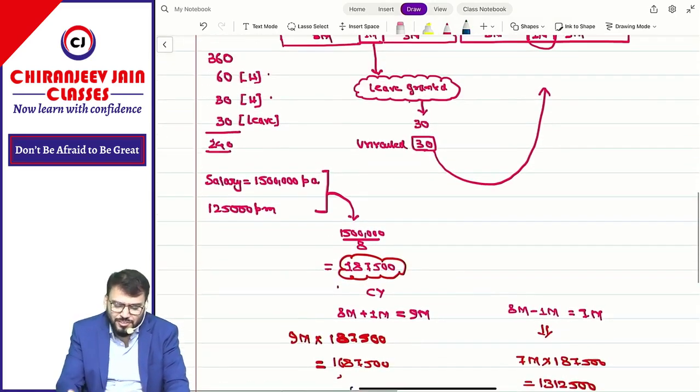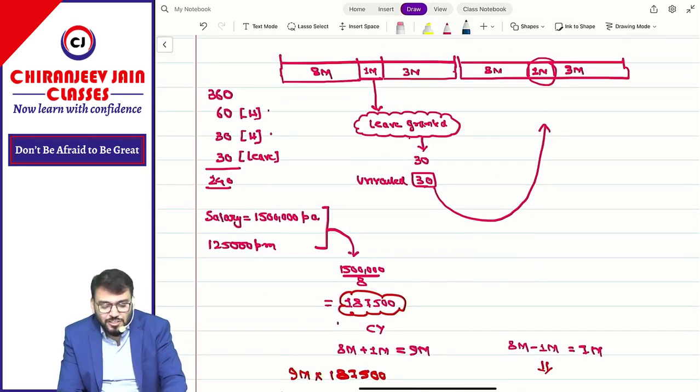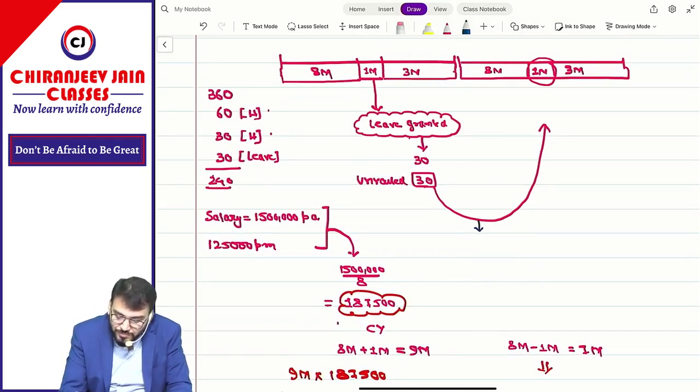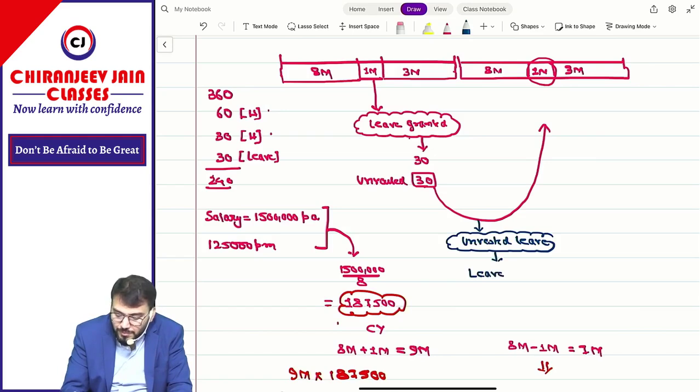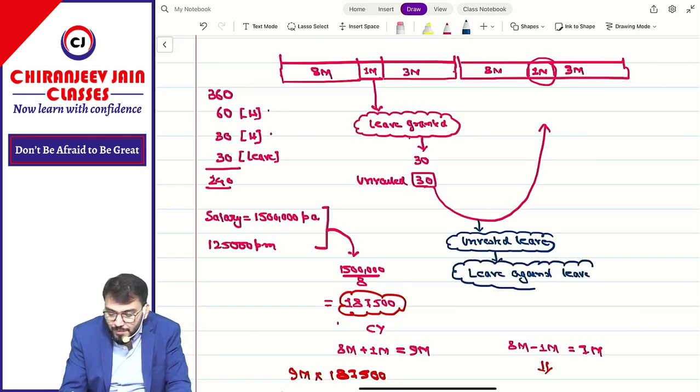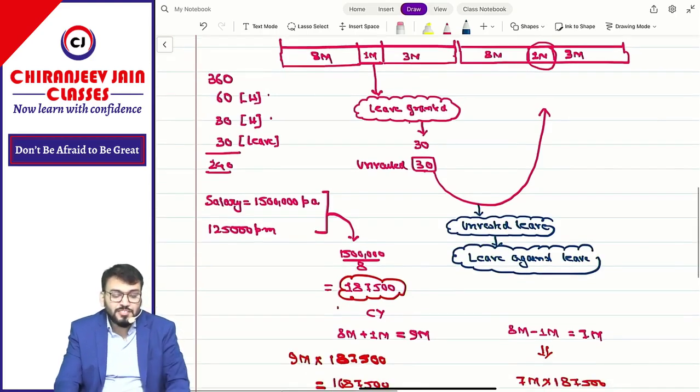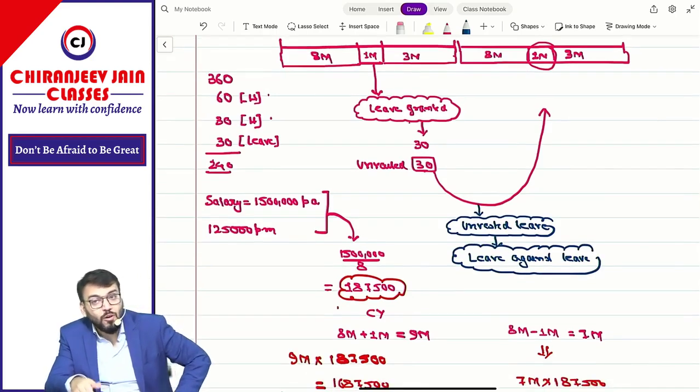This is known as unvested leave. Unvested leave means leave against leave. This leave will be carried forward only for 1 year.